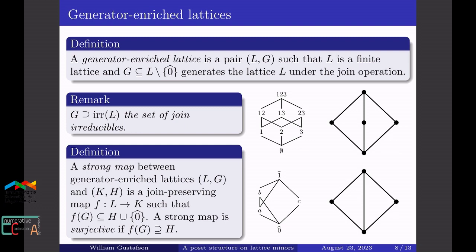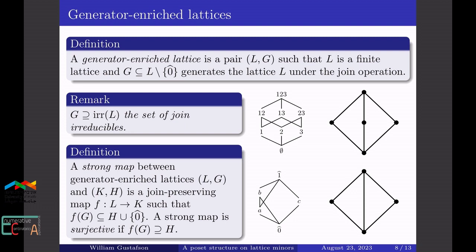On the right here, I have a few generator-enriched lattices depicted. To depict a generator-enriched lattice, we add some edges to the poset diagram whenever we can go from one element to another by joining with a generator. So on the top is the rank 3 Boolean algebra, as well as the lattice of flats of the 3-cycle graph, and each of these are generated by the 3 atoms. In this case, we just get the poset diagram, and this is because these lattices are geometric.